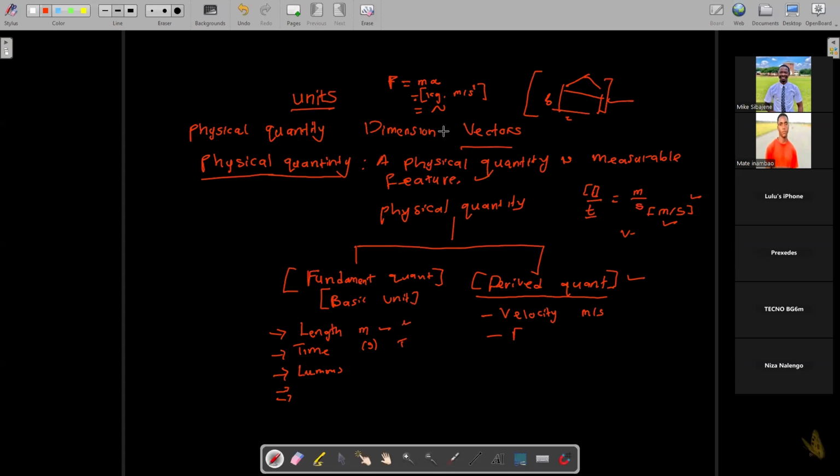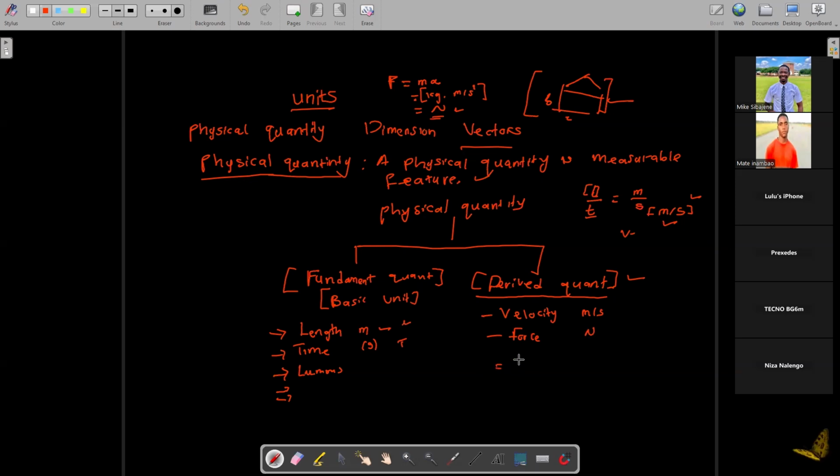Okay, thank you. So a force is measured in Newton, but a Newton is not a fundamental unit. It's gotten when you multiply mass and acceleration. So force is another example of a derived quantity, measured in newtons.